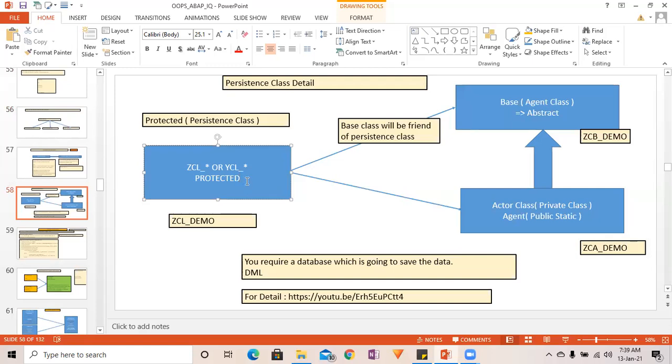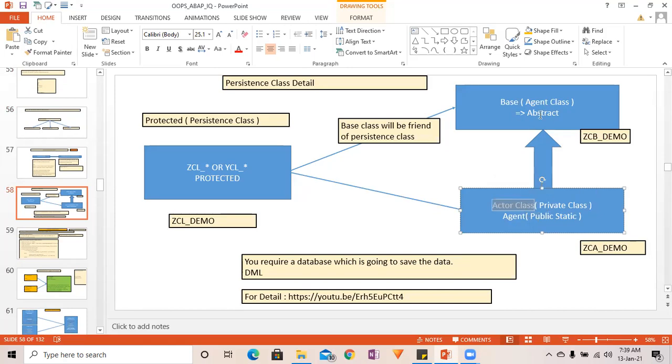Once you create the persistent class and activate it, two other classes, the base class and the actor class, get generated. The base class is an abstract class, the actor class is the agent class, and the actor class inherits from the base class. The actor class is the actual doer class. This is going to update the data into the database, right?